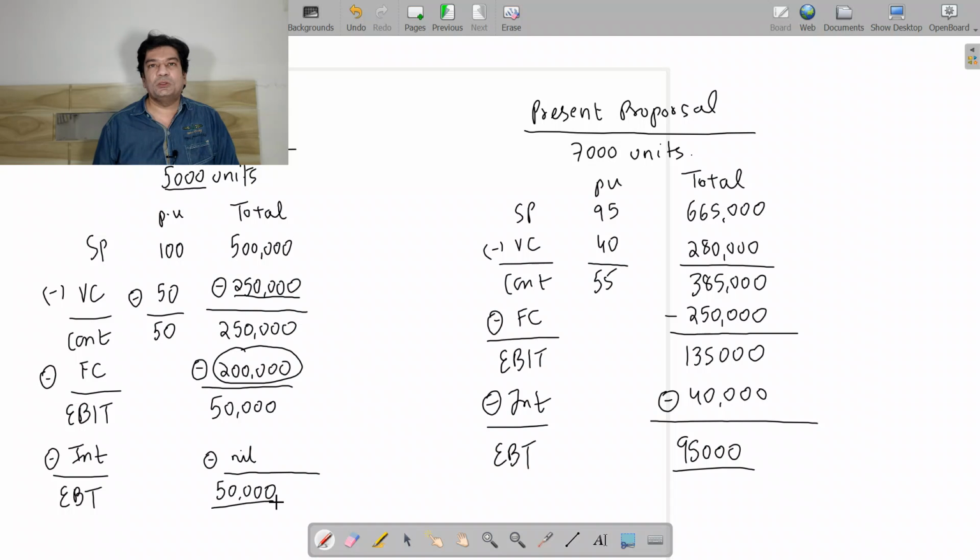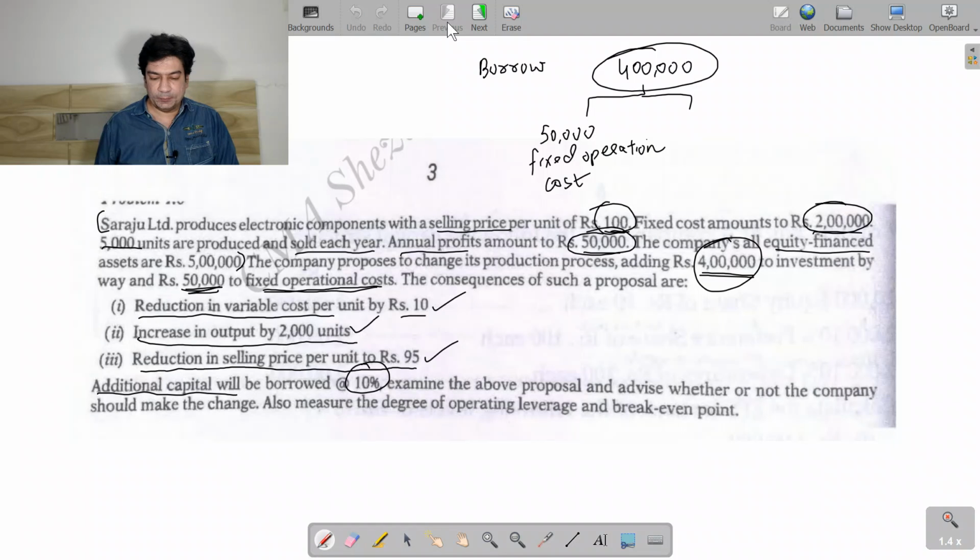We have calculated the present situation as well as the future proposal. Now what they have told us is that you have to advise whether or not the company should make the change, whether the company should go for that future proposal of manufacturing 7,000 units.